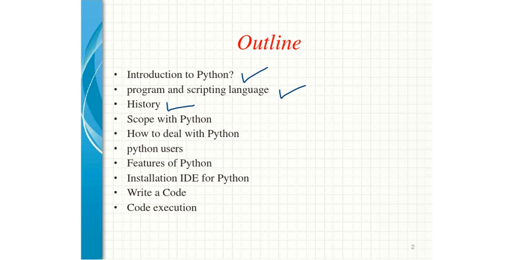Next, we look at the scope of Python, how you can deal with Python, and in which ways you can program in Python. That also you are going to see in brief. It is only an overview, so not much detail will be there in this particular topic.